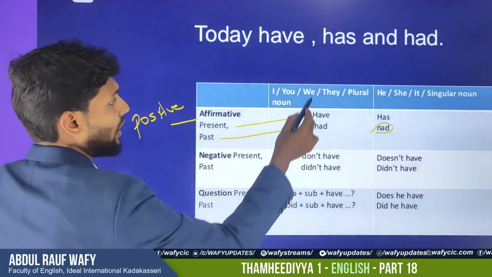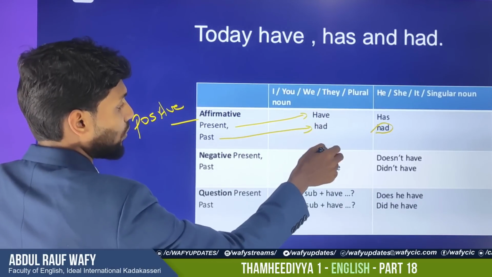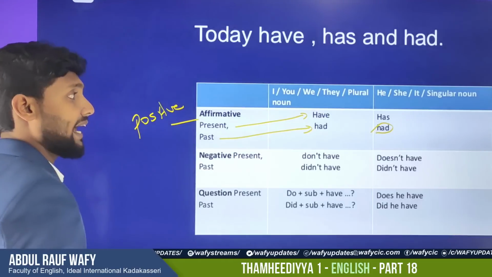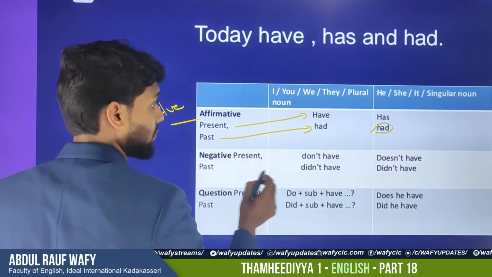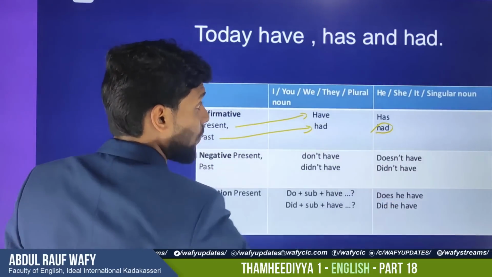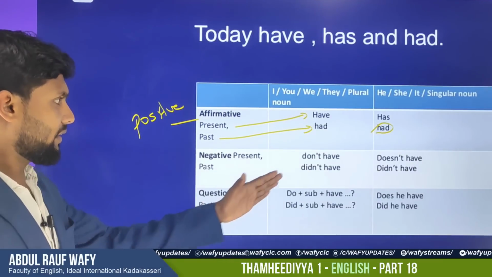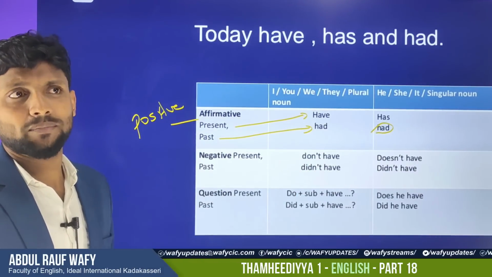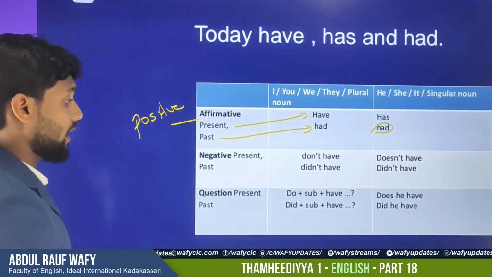In negative also, I don't have a car. She doesn't. They don't. They didn't have. In the past we use didn't have again. Another thing is when we use it with did. Otherwise, I hadn't.